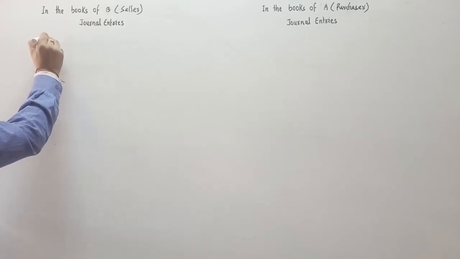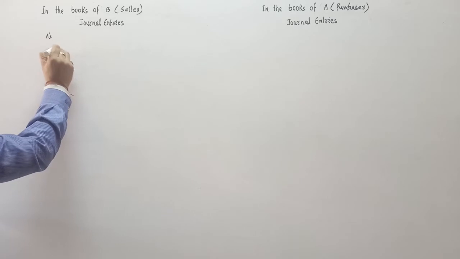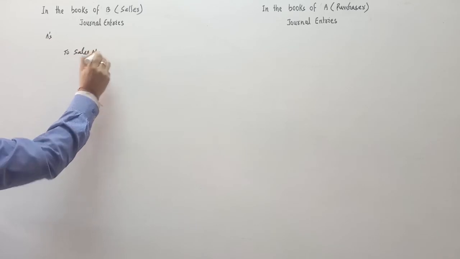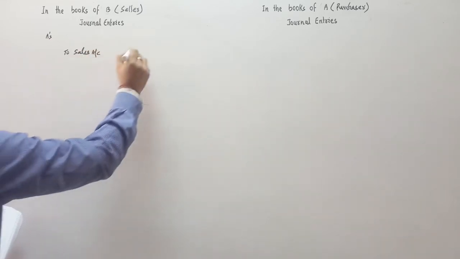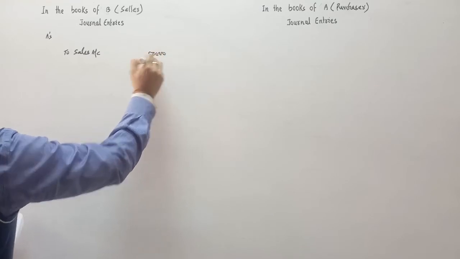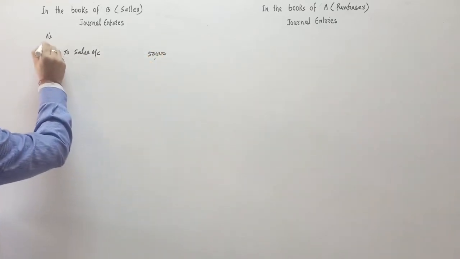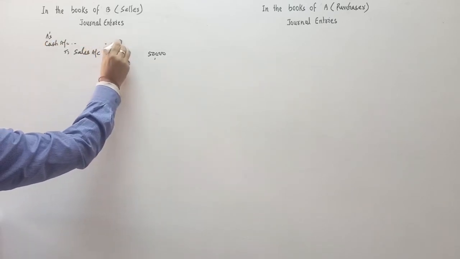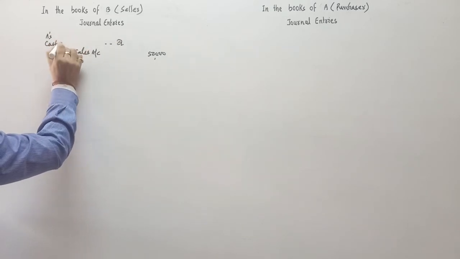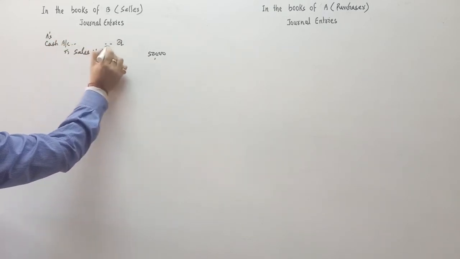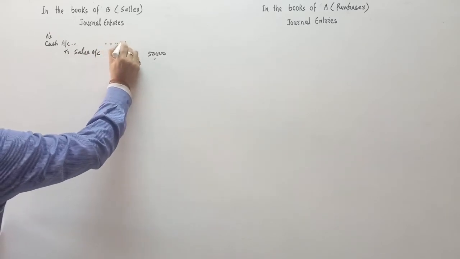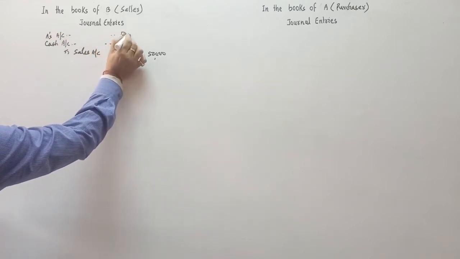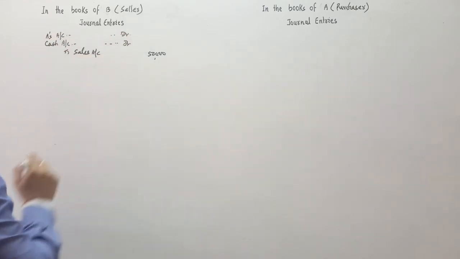So he will write A's account debit to sales account. Sales is 50,000, the sale amount. Out of that, 40% he has paid immediately. So he will get cash account debit. Cash account debit, A's account debit to sales account. So 40% amount immediately paid.